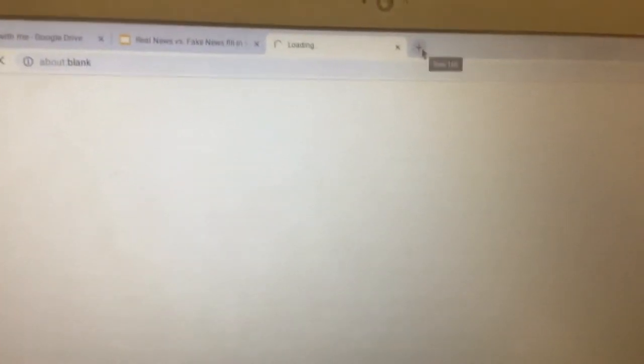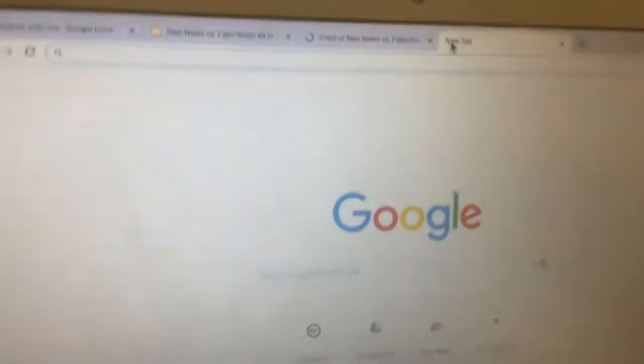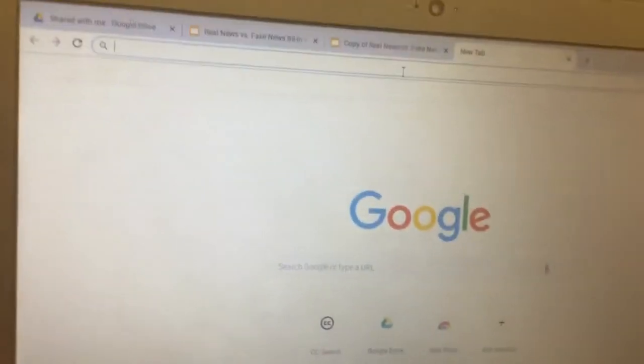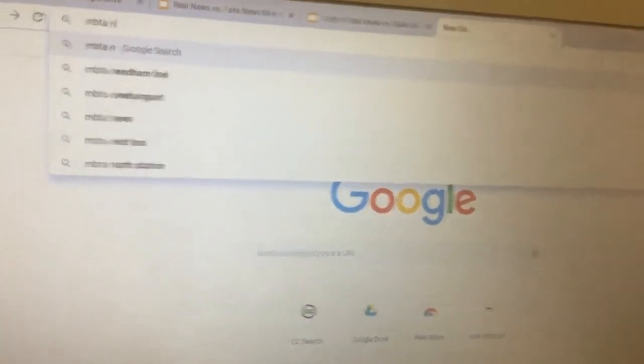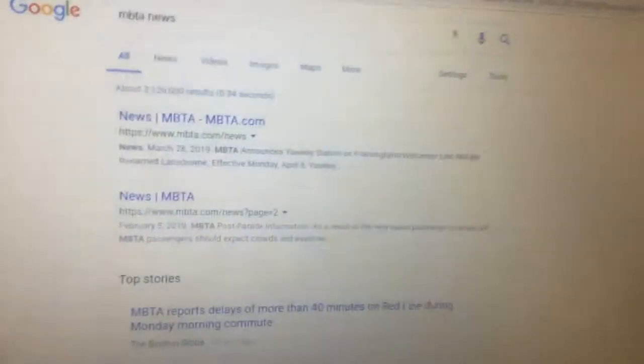Then from here, you're going to open up a new tab and search for a news story. For example, I'm going to just type in MBTA news for information about commuter rail trains. And I'm going to go ahead and click on the first link.